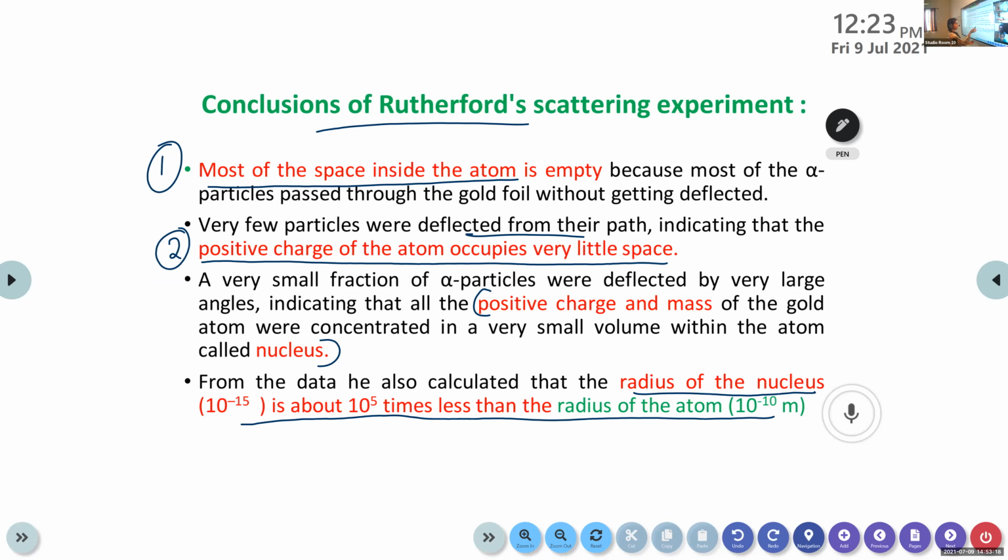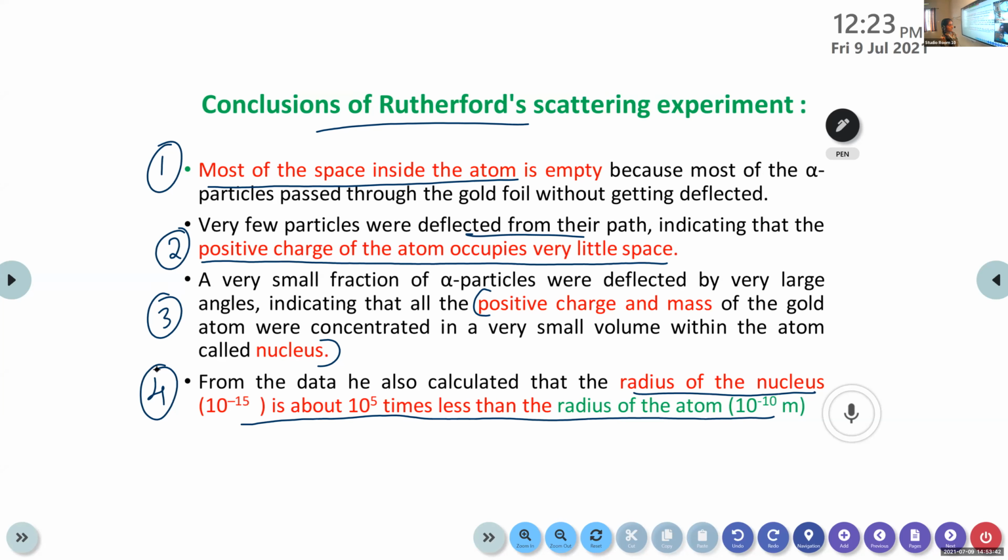The same point, it means the positive charge and mass, it consists of nucleus, right? It occupies very small volume. The same point is repeating here, the radius of nucleus is very small compared to that of the radius of an atom. So these four are the main conclusions from gold foil experiment or alpha ray scattering experiment.